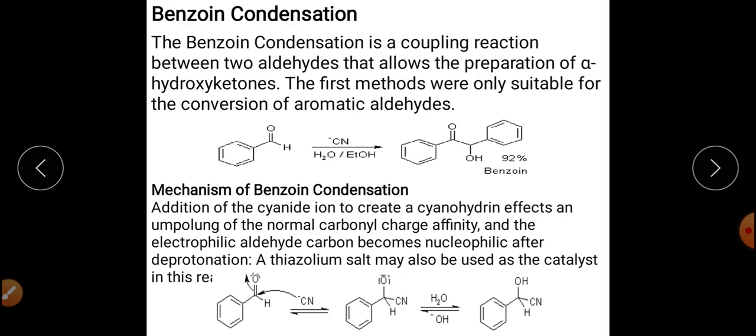Because of the name of this product, this reaction is called the benzoin condensation reaction. Now what is the mechanism for this reaction? The first step is the nucleophilic attack of CN negative on the carbonyl carbon of the benzaldehyde, which gets converted into this anion.